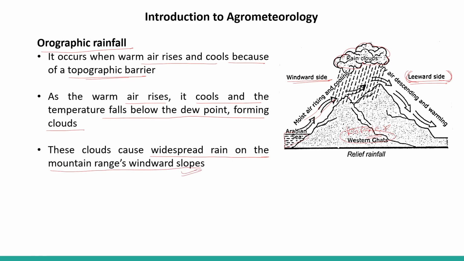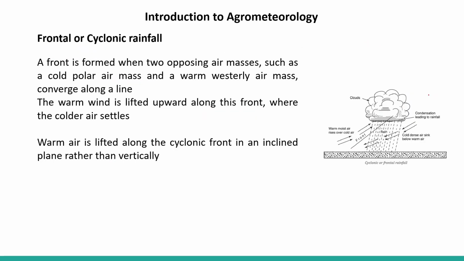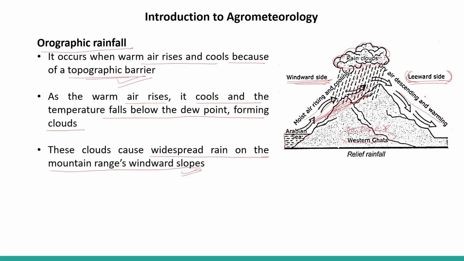At this particular slope region, because of the topographic barrier, the clouds burst out towards the windward side only. So towards the windward side there is rainfall, but there is a dry region towards the leeward side. That is orographic rainfall.